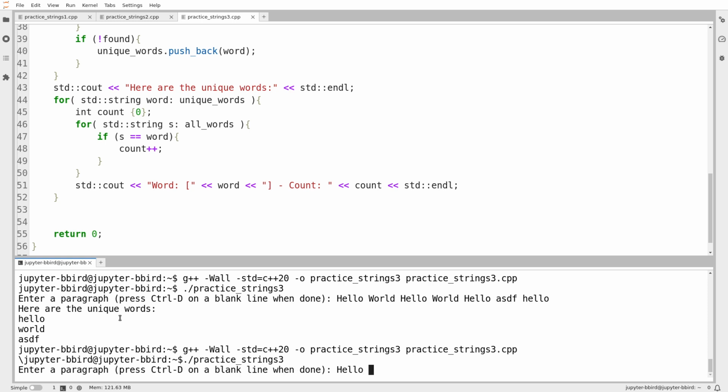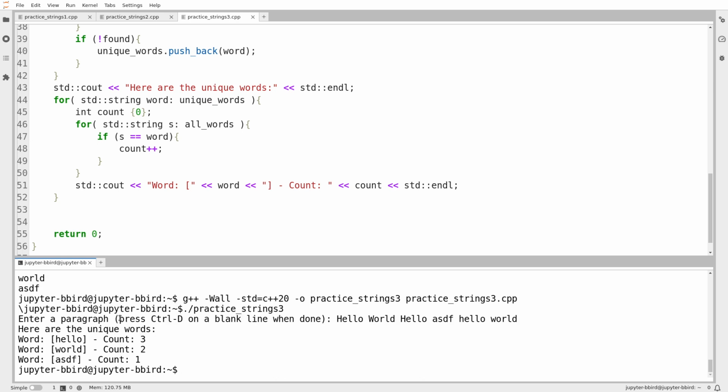Let's enter hello world, hello ASDF, hello world. So I should see 3 hellos, 2 worlds, and 1 ASDF. So Control D on a blank line, 3 hellos, 2 worlds, 1 ASDF. Now we'll try it on some of the sample inputs that ChatGPT provided.